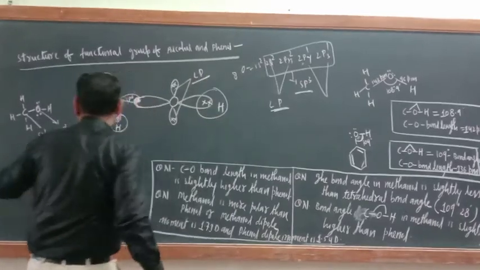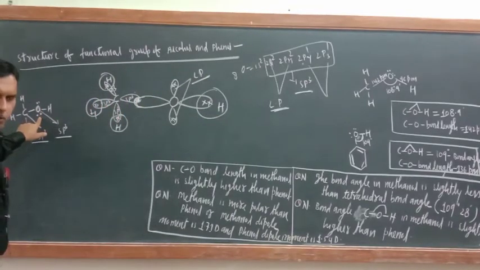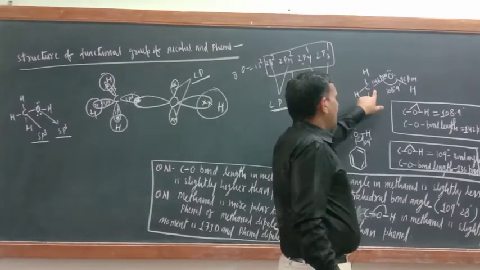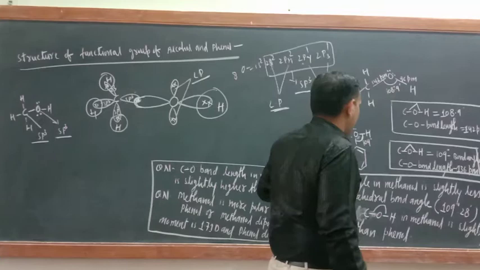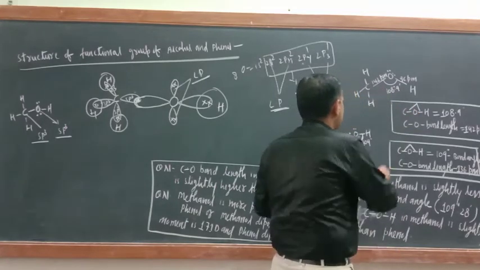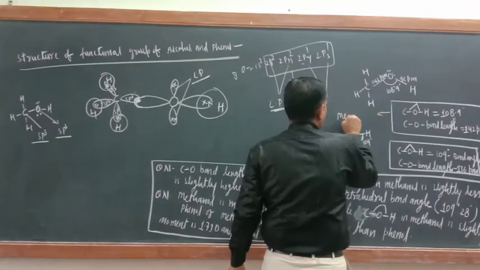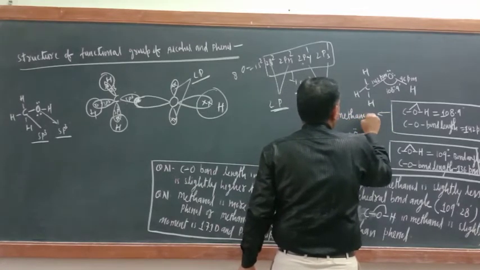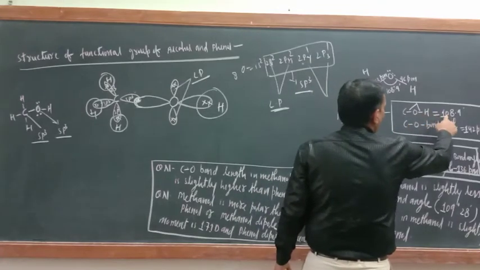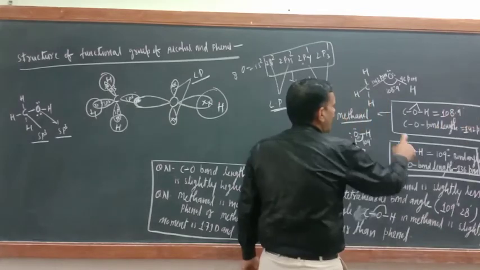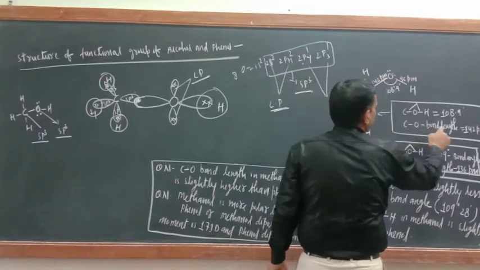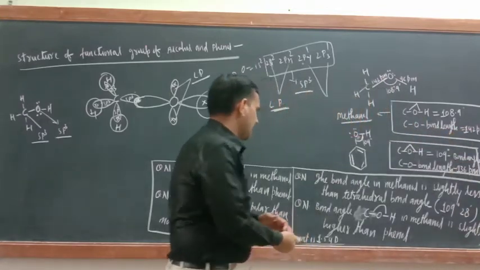They are always present with the oxygen atom, 2 lone pairs. Now the COH bond angle in methanol is 108 degrees 9 minutes, and the CO bond length is 142 picometer.